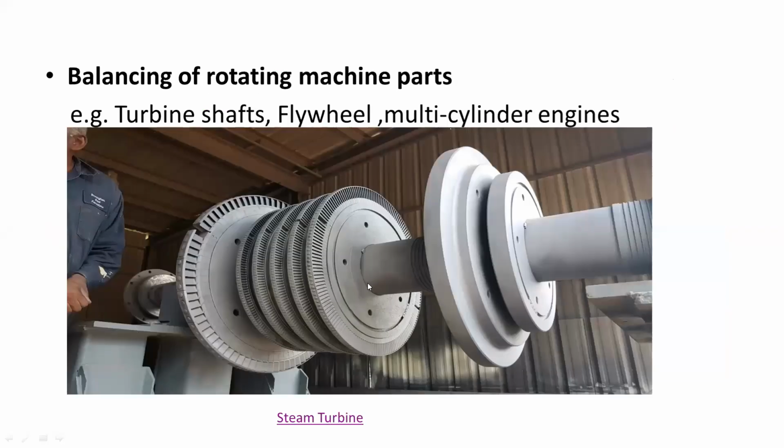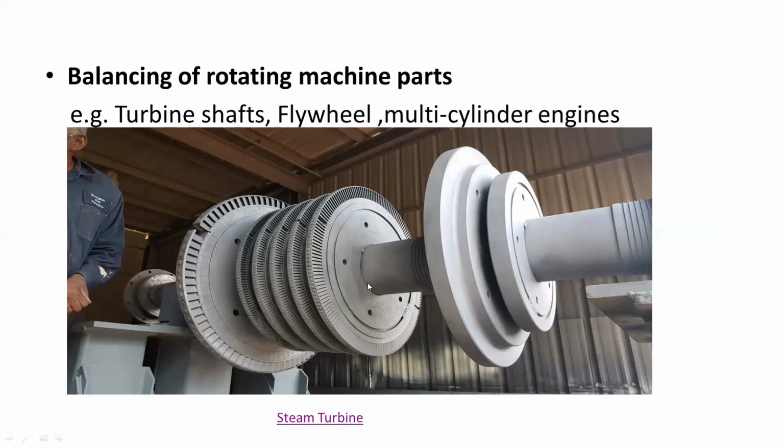The next application is balancing of rotating machine parts. If there is some mass unbalance in rotating machine parts, there is a possibility of heavy vibrations. These vibrations will cause damage to the shaft of that machine.